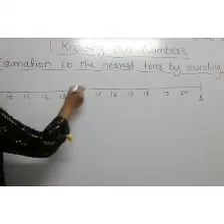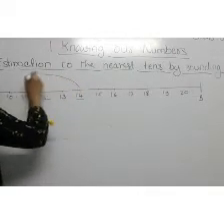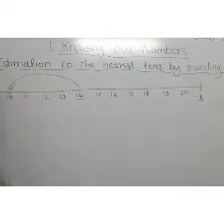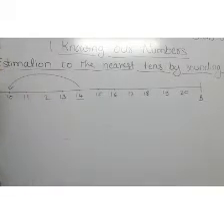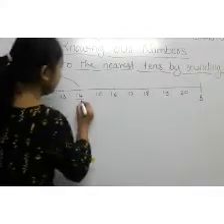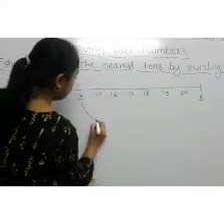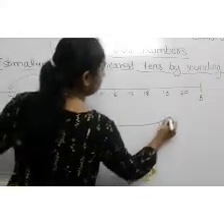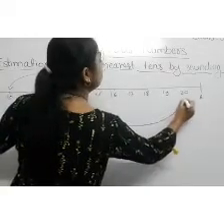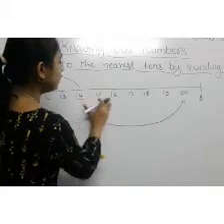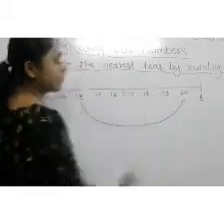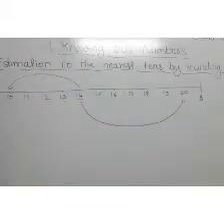From 14 to 10, we have only 3 numbers in the middle, compared to 14 to 20, we have 1, 2, 3, 4, 5 numbers in the middle.